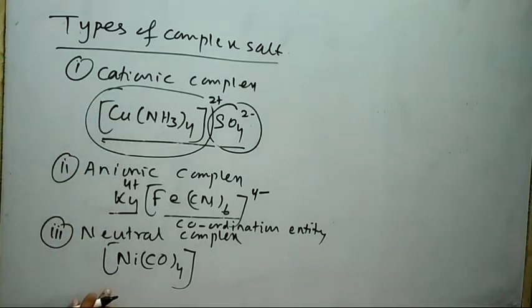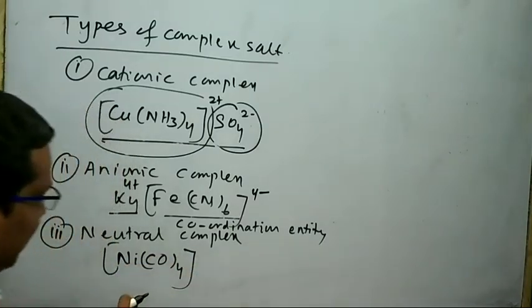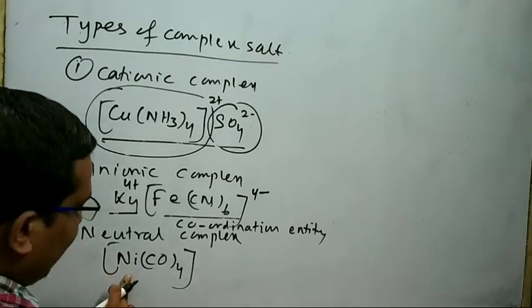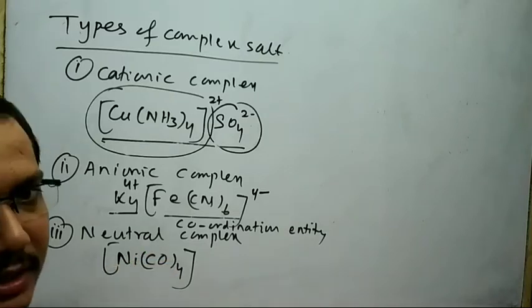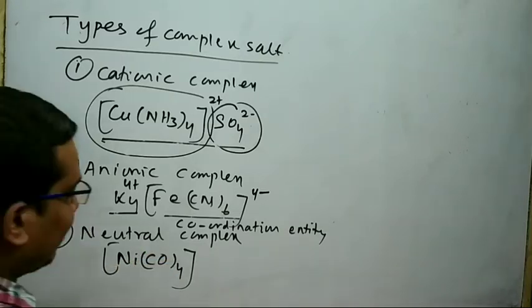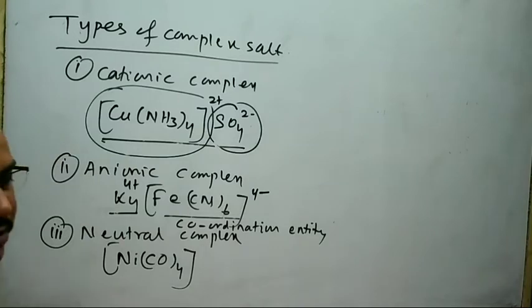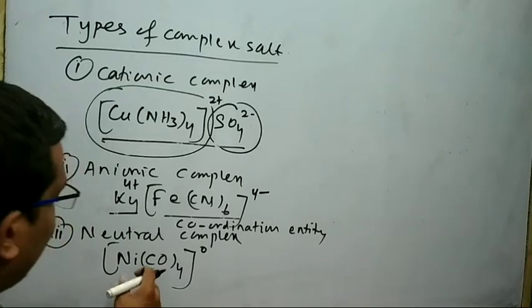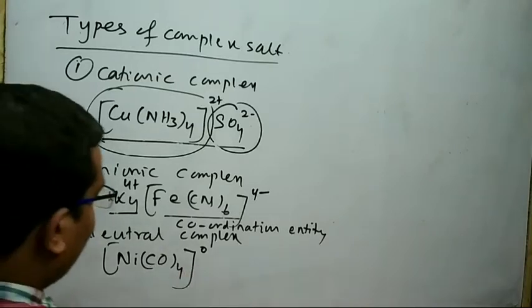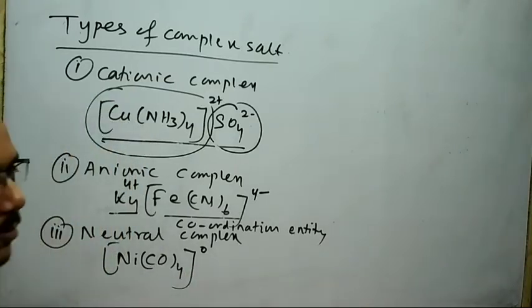But if you think about the neutral complex, this is an example of a neutral complex. If you add this type of complex compound, then it exists in the molecular state, it does not give ions. It has 0 charge on the coordination sphere, it does not have a counter ion part, it only has the coordination entity part. From this example, it is clear that the complex which exists in molecular state even in water is called a neutral complex.